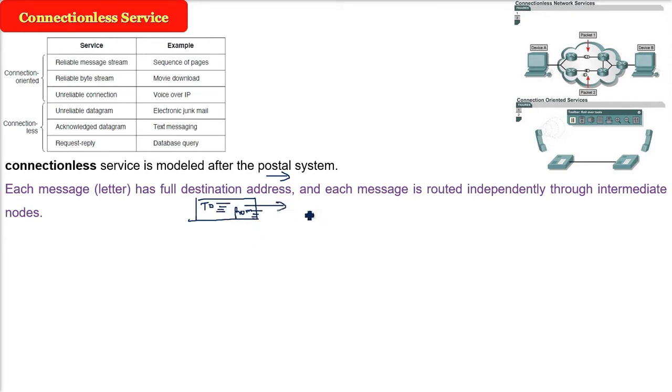Each of these letters is routed independently through intermediate nodes. If you are writing from here to the United States, it may take different countries, and go through different postal offices. These are nodes. So you have to think of this in the scenario of the whole world. A packet is a message at the network layer, and there are different routes it can take. When we talk about the network layer, we'll talk about these reference models.